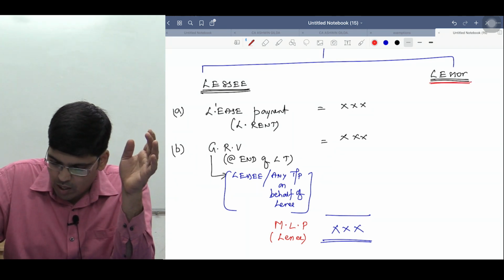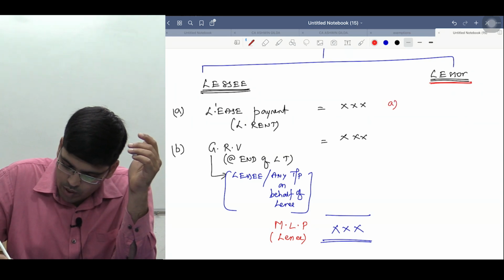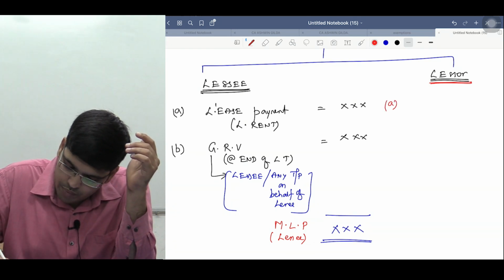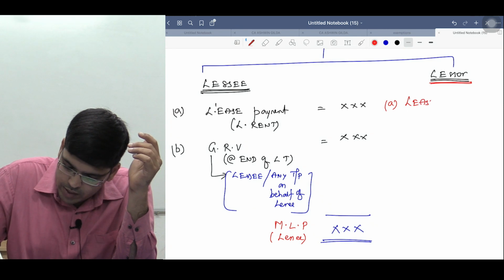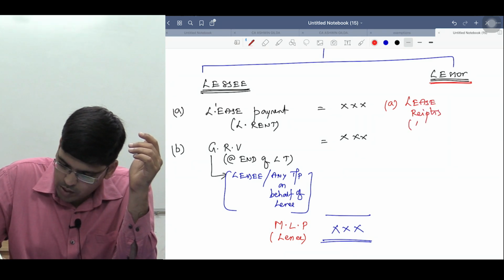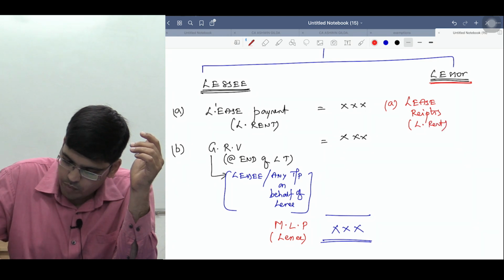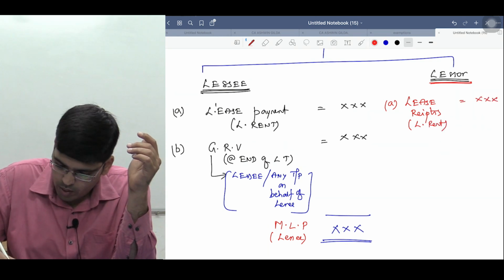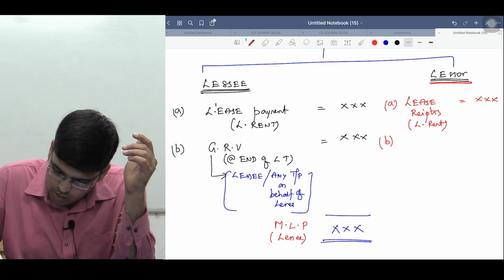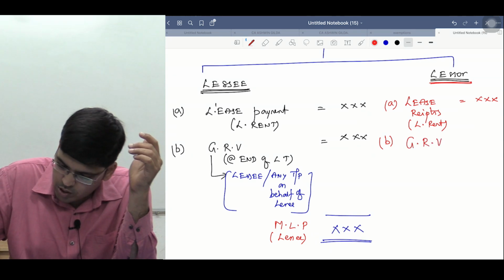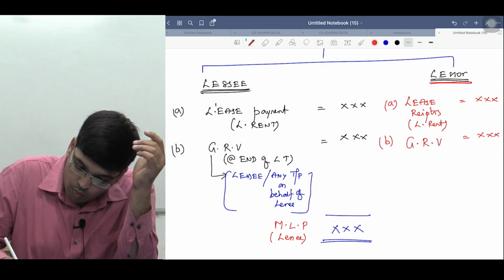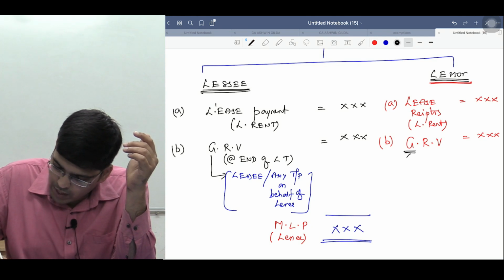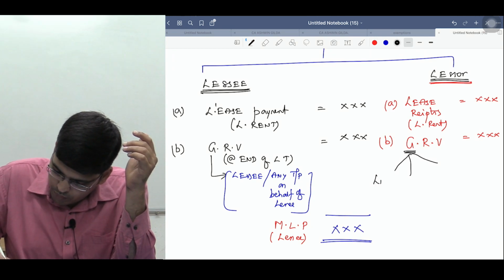See, for the lessor what will happen? Have a look. It is called lease receipts. Lease receipts, that is called lease rent only. Same amount would be there. It also includes what, sir? It also includes guaranteed residual value. Now please try to understand, this guarantee may be by whom, sir?